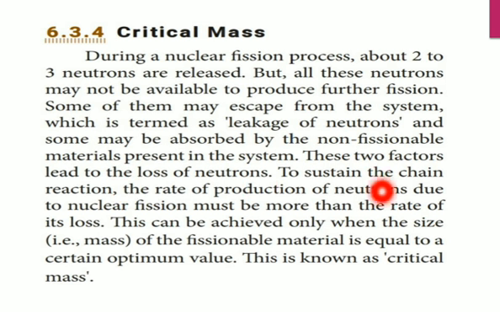Okay, to sustain the chain reaction, the rate of production of neutrons due to the nuclear fission must be more than the rate of its loss. That means this can be achieved only when the size of the fissionable material is equal to a certain optimum value, that is some constant value. So that value or that mass is nothing but critical mass.